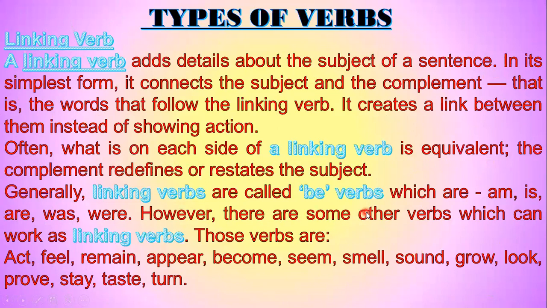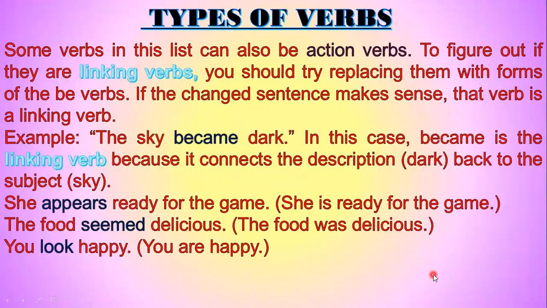Generally, linking verbs are called be verbs, which are am, is, are, was, were. However, there are some other verbs which can work as linking verbs. Those verbs are act, feel, remain, appear, become, seem, smell, sound, grow, look, prove, stay, taste, turn. Some verbs in this list can also be action verbs. To figure out if they are linking verbs, you should try replacing them with forms of the verb be. If the changed sentence makes sense, that word is a linking verb.